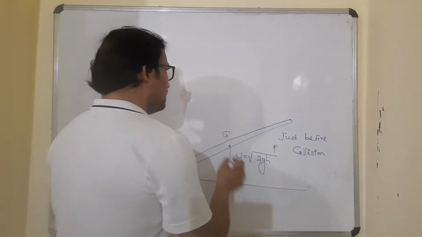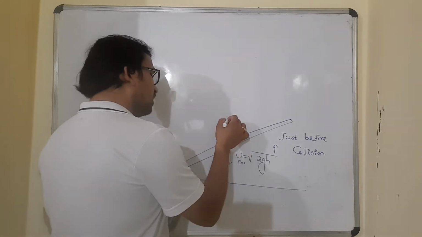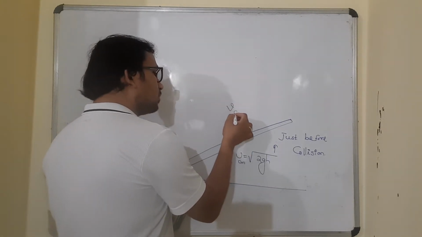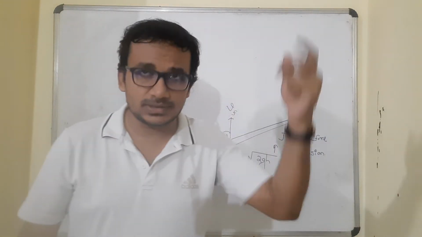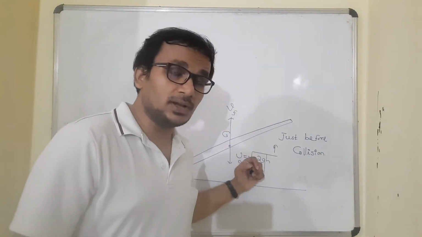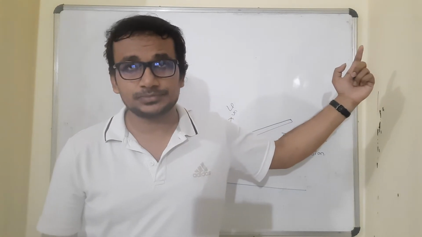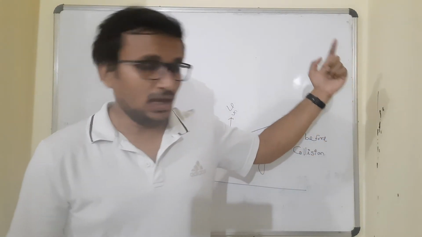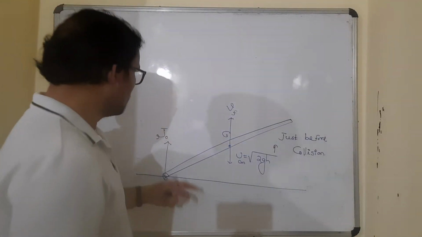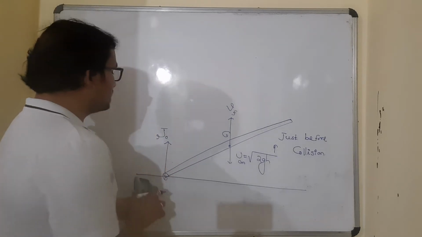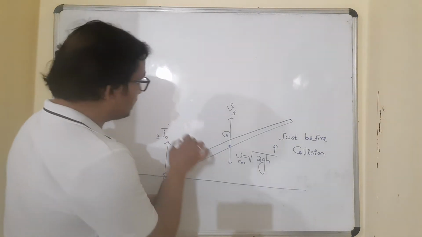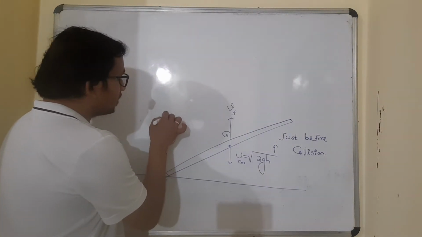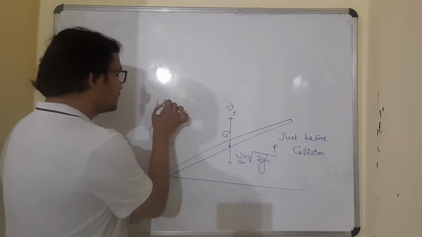So what happens after the collision? Let me assume that the center gains a velocity in the upward direction, because the rod has to rise upwards. So obviously, the center must be gaining a velocity in the vertically upward direction. Fine. And let me assume that in the process of collision, this horizontal ground exerts a linear impulse. I have written here J naught. This J naught is called the linear impulse.